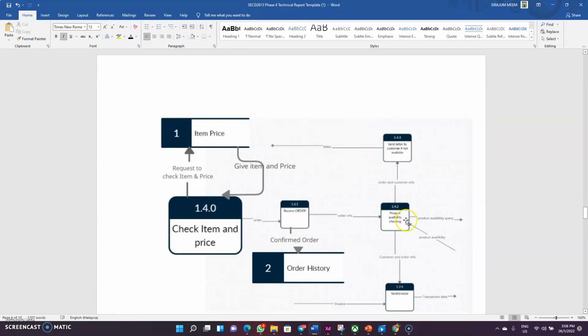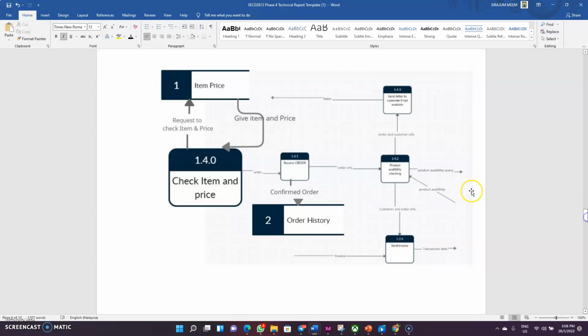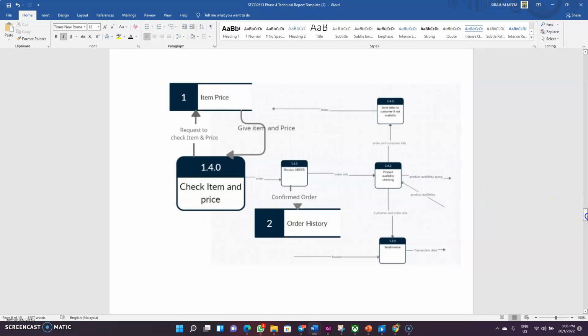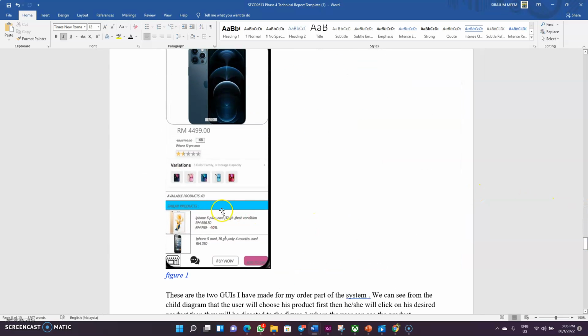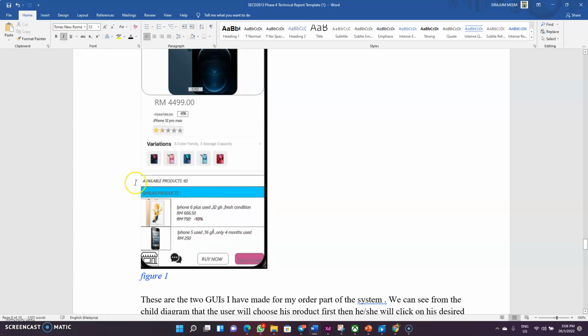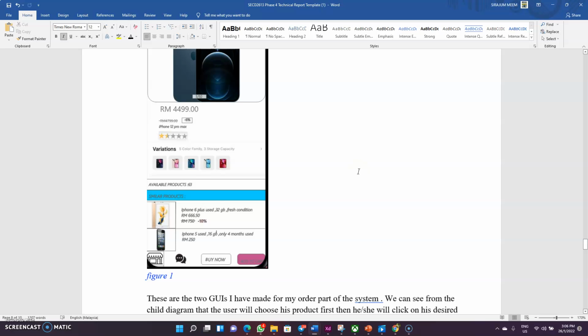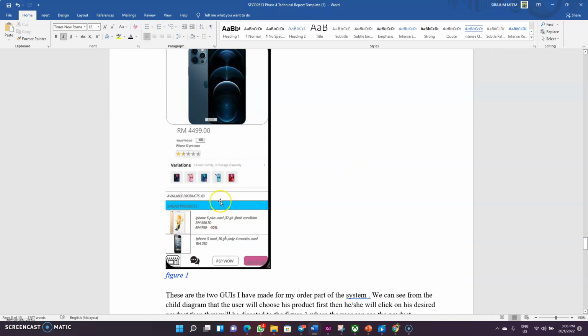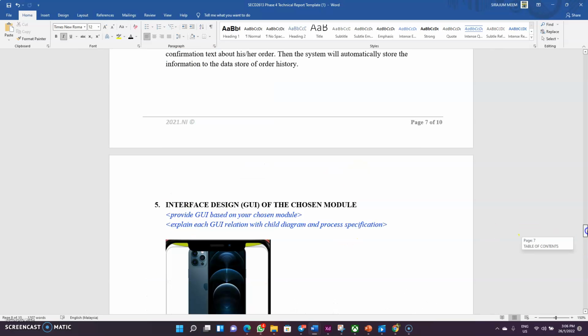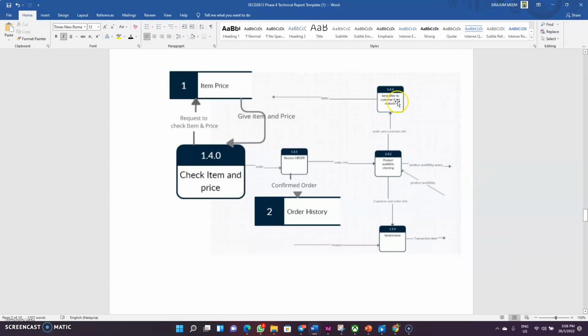When some order is done, the system will check whether the product is available or not. That's why it is showing the available number of products. It's also showing similar products, the discount, etc. Then if the available products is zero, it will send the invoice, like the child diagram, saying that the product is not available.